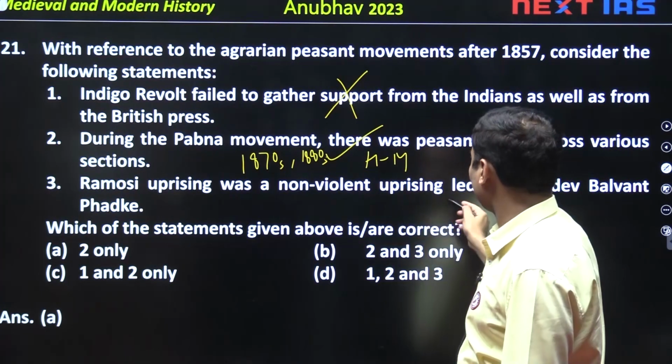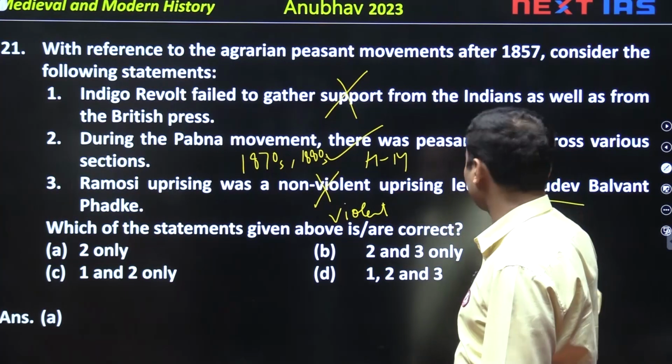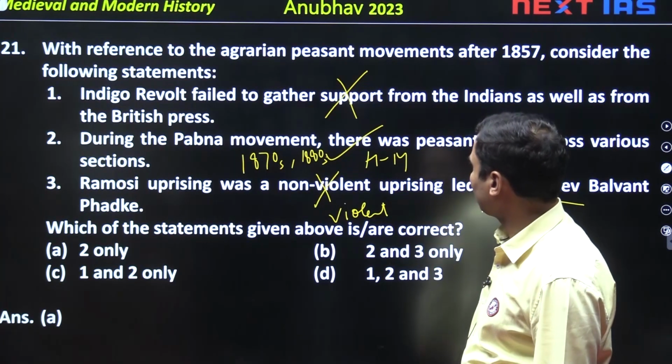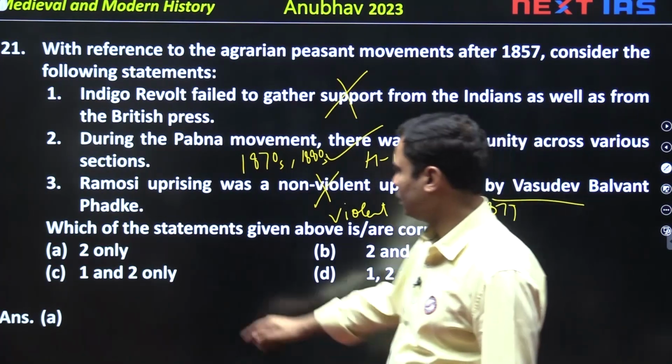Ramosi uprising was a non-violent. No, it was a violent movement. It was a violent movement led by Vasudev Balwant Phatke in the year 1879 in Maharashtra. So, first is wrong, third is wrong, statement 2 will be correct, answer will be A.